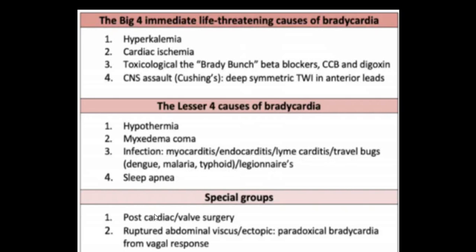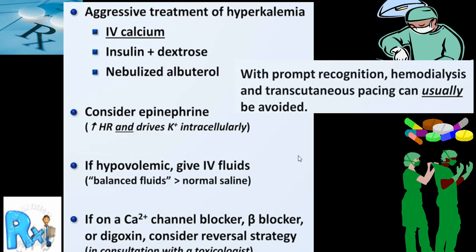And do not forget post-cardiac surgery, particularly valve surgery, rupture of abdominal viscus, particularly ectopic pregnancy. You can have a paradoxical bradycardia because of vagal response, etc. So this becomes a broad differential diagnosis.